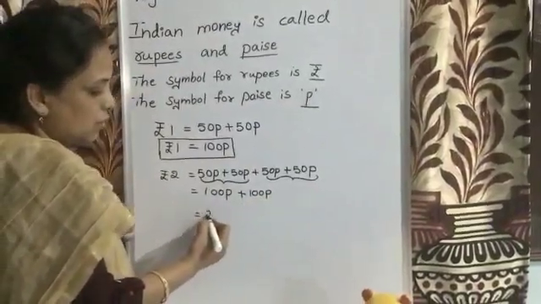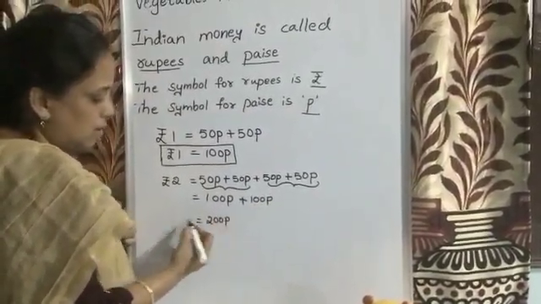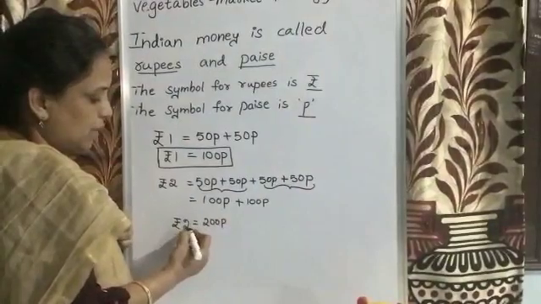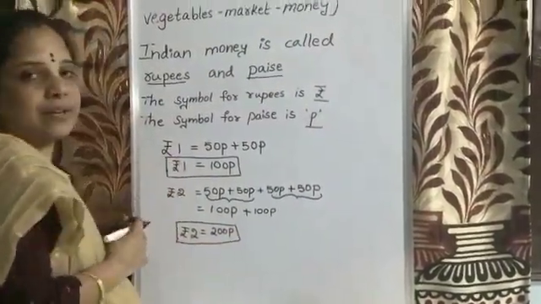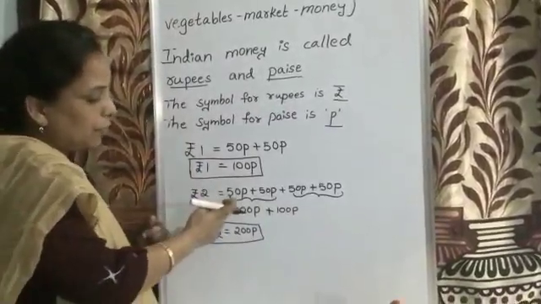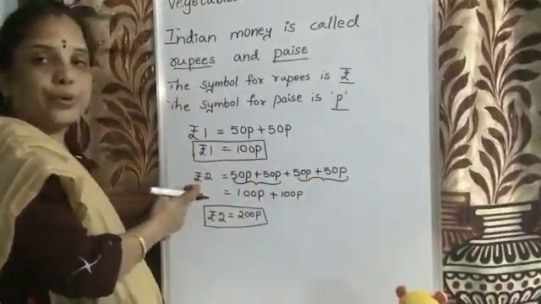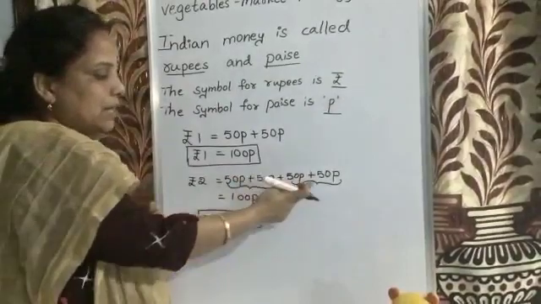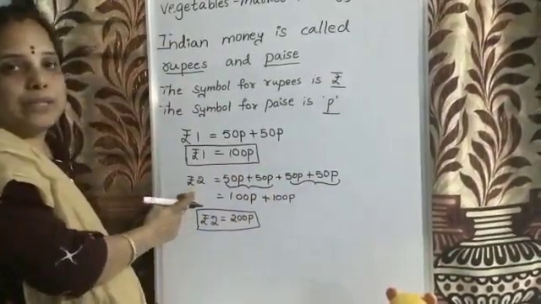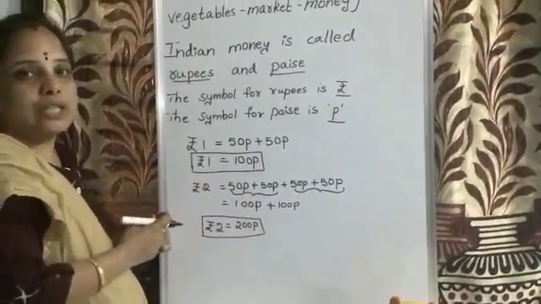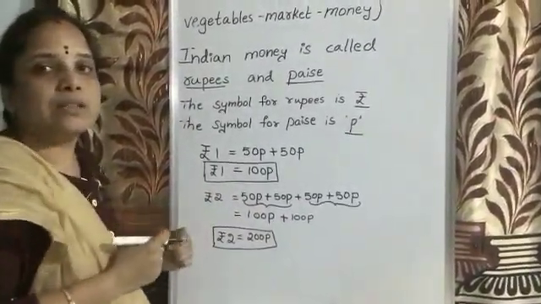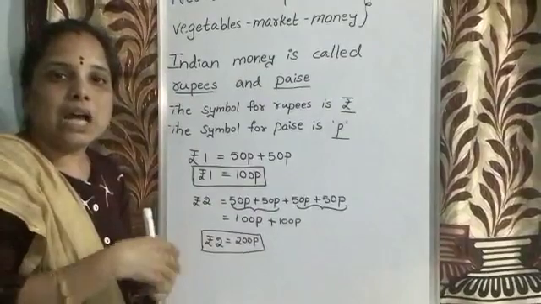That means 200 paisa. So rupees 2 is equal to 200 paisa, children. So how many 50 paisas are equal to 2 rupees? 4 50 paisas are equal to 2 rupees. So 2 rupees is equal to 200 paisa. Okay, children. Hope you understood this. Now we will see the other concept.